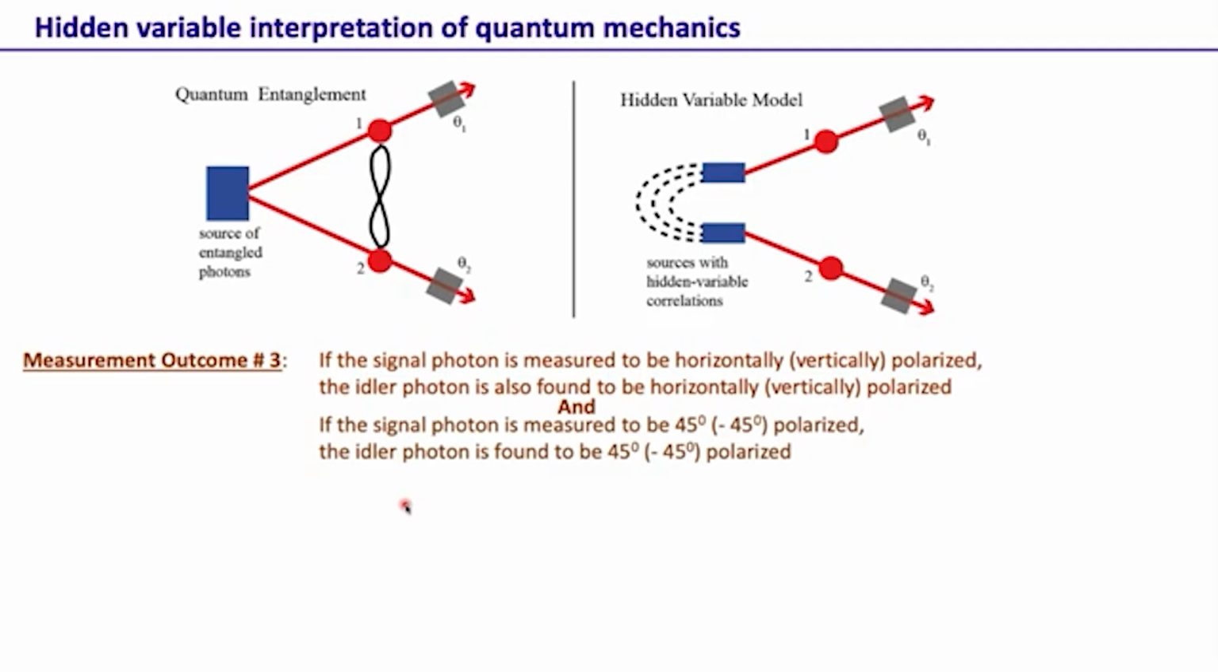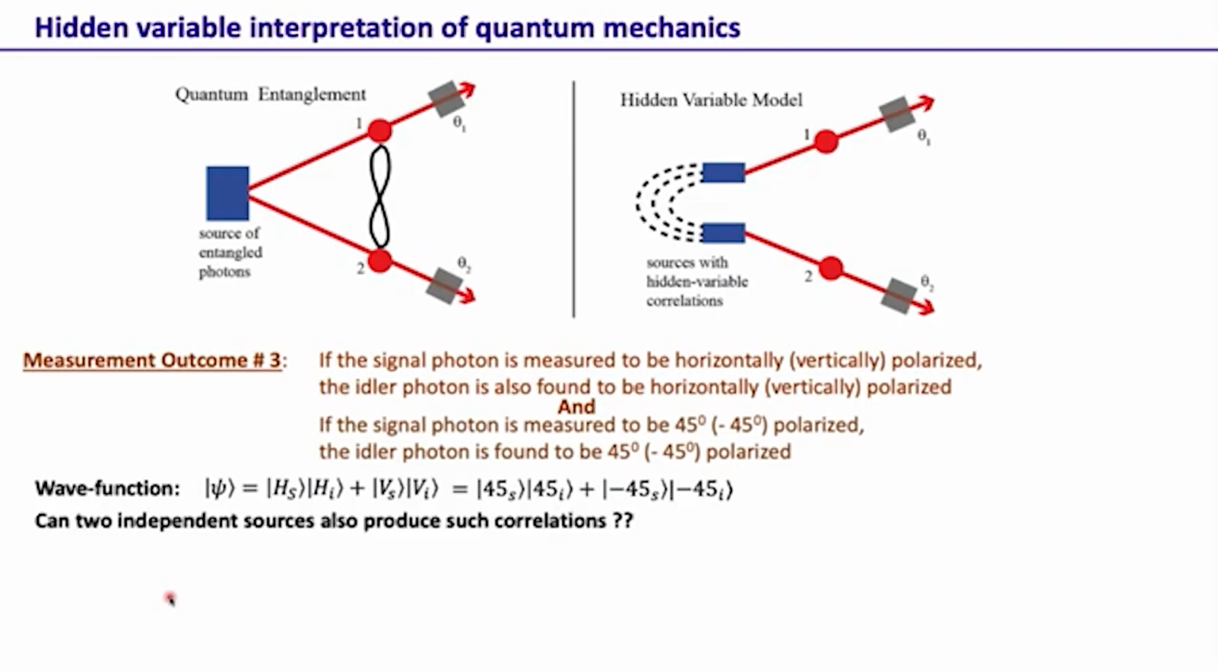Now the question is, can quantum mechanics explain this measurement outcome? And the answer is yes. We have this wave function. This wave function will explain these measurement outcomes. And of course, the same wave function can be written in the 45 minus 45 degree basis like this, and this would be able to explain these measurement outcomes.